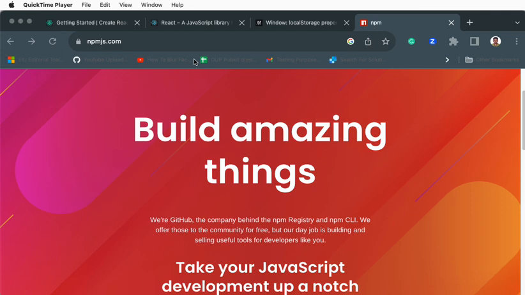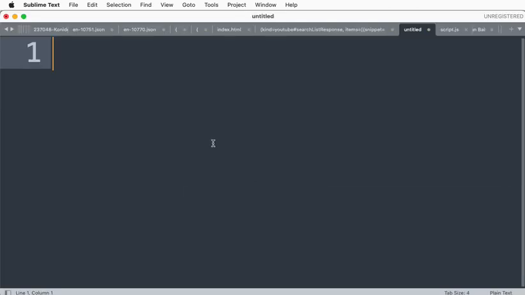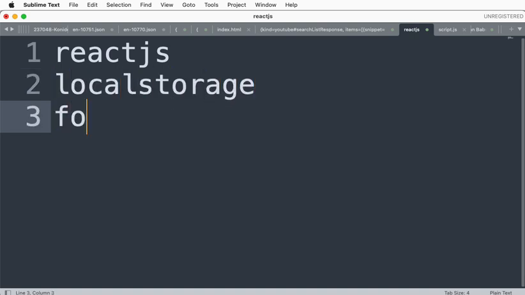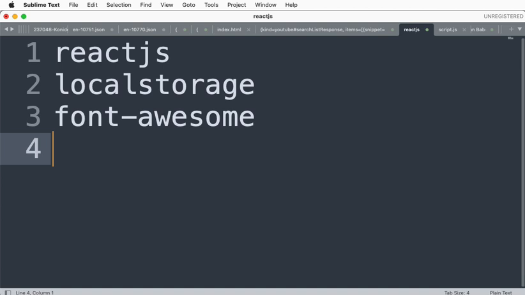So in this particular video, I'm going to use some components. When we say component, you all know that every software is built with a various set of libraries. That's what I call a component. We are going to use React.js, local storage, and Font Awesome for icons. Okay, and maybe I'll explain as we go.